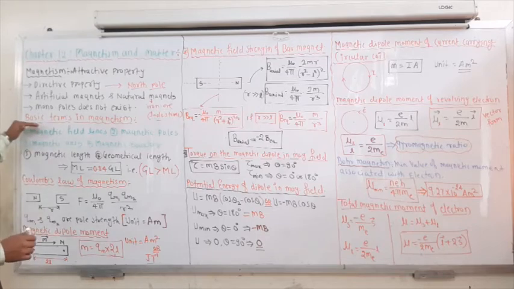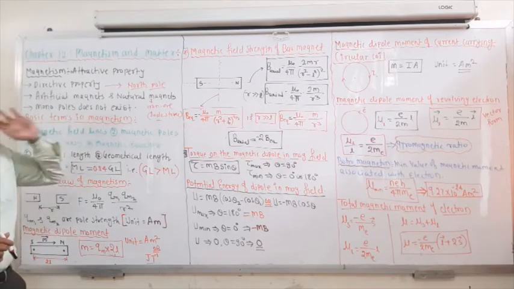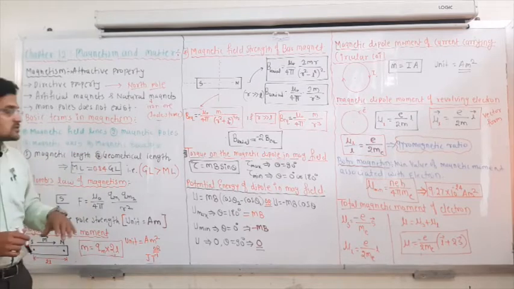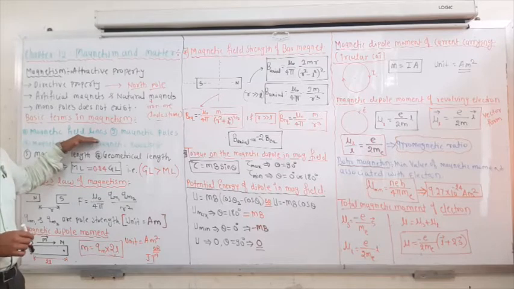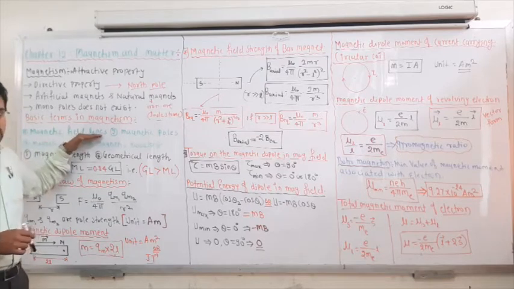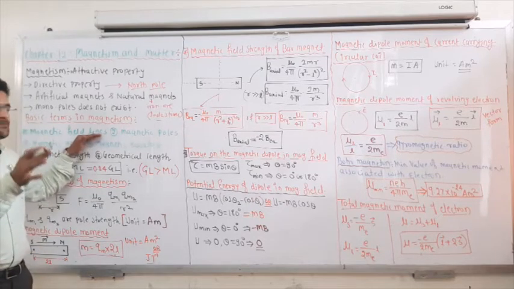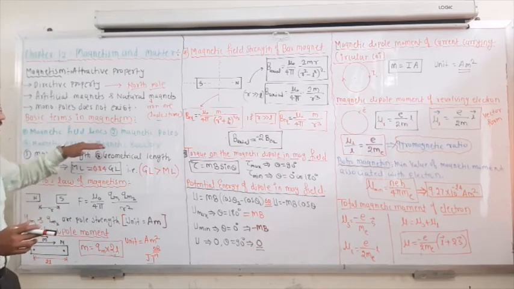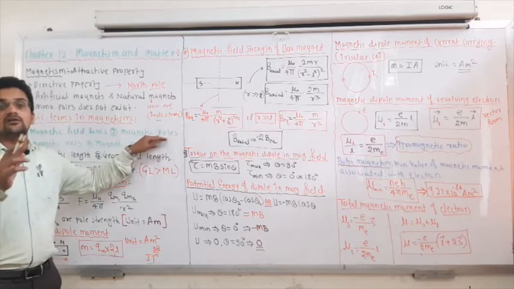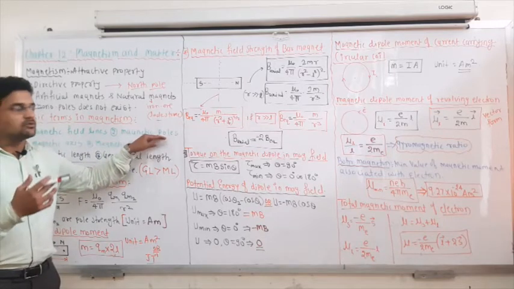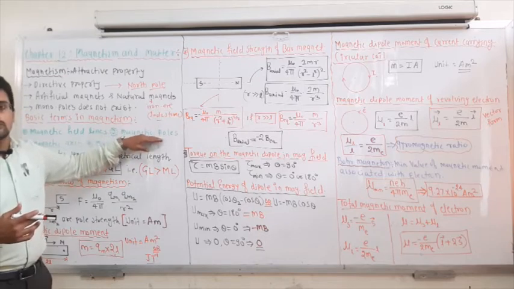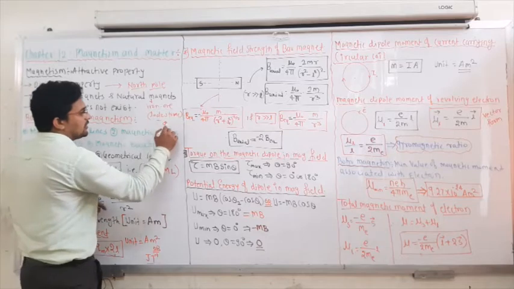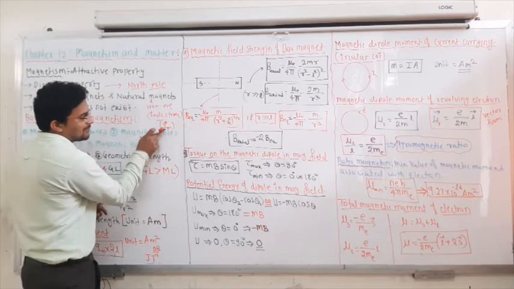Next, some basic terms in magnetism. If you want to learn about the magnetic field or magnetism, you have to know the basic terms. The first term is the magnetic field itself, or you can say magnetic field lines. Around an electric charge there is an electric field; in the same way, around a magnet there are magnetic field lines. Then there are magnetic poles. Unlike electric poles, which are positive and negative, magnetic poles are the north pole and south pole, and they are represented by Qm.